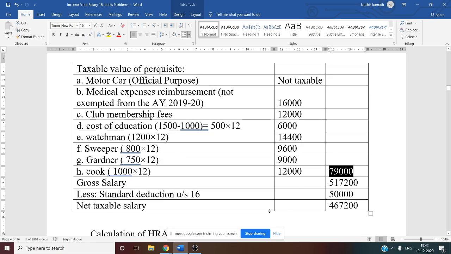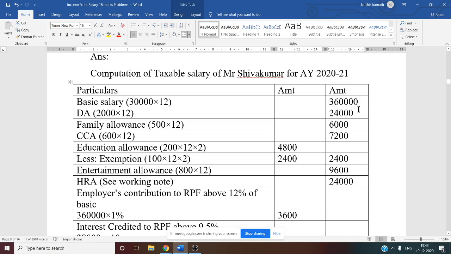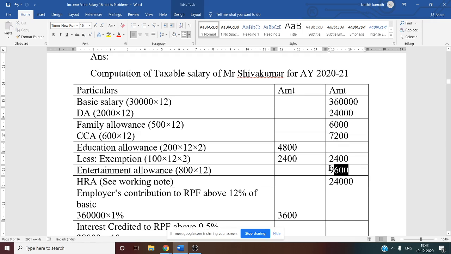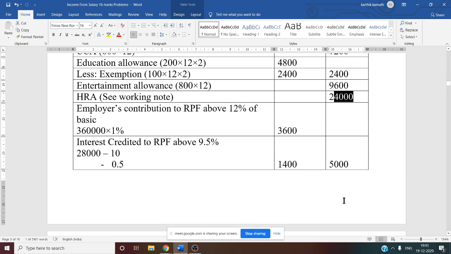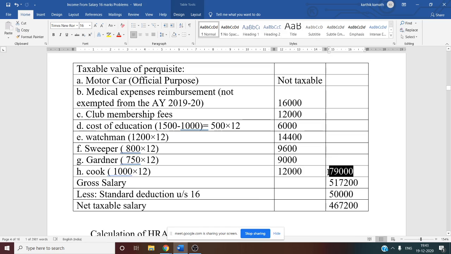Next thing we want is gross salary. Gross salary means add all the things you have entered in the outer column. Gross salary includes basic 3,60,000 plus 24,000 DA, family allowance 6,000, CCA 7,200, education allowance 2,400, entertainment allowance 9,600, HRA 24,000, then employer contribution to RPF 5,000, then taxable value of perquisite total 79,000.